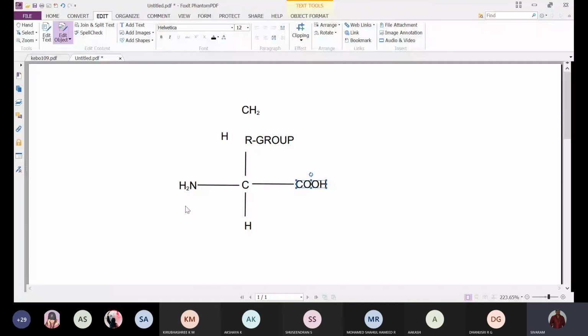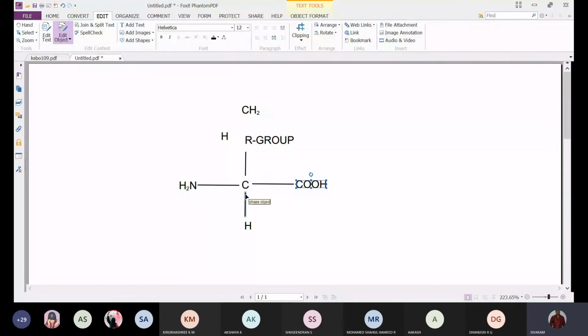Now when you observe here, the carboxylic group is having carbon, and some of the R groups also consist of carbon, but they are not considered as the alpha carbon. The centrally located carbon, which has 4 different bonds with 4 different groups, we call the alpha carbon.